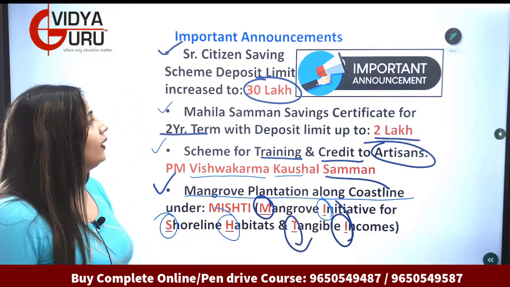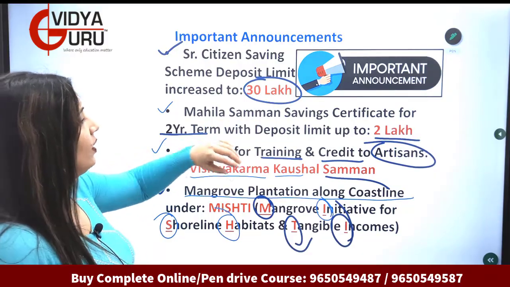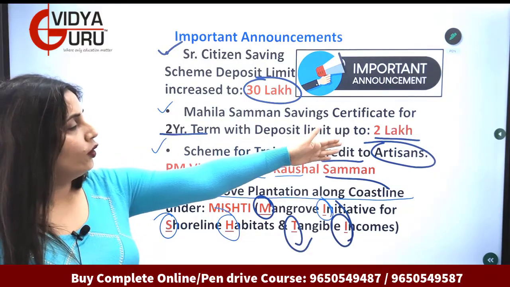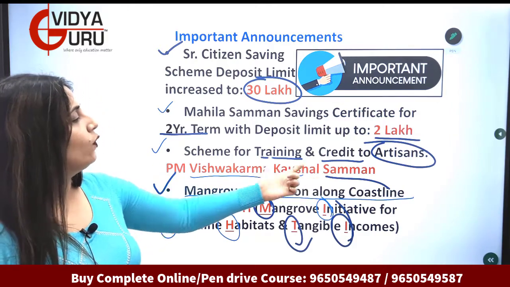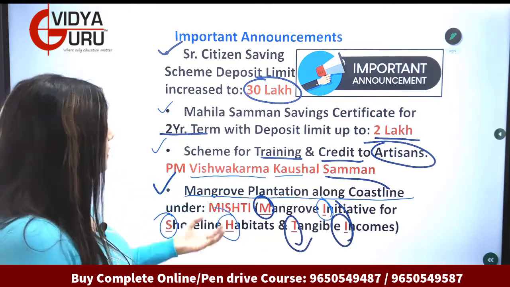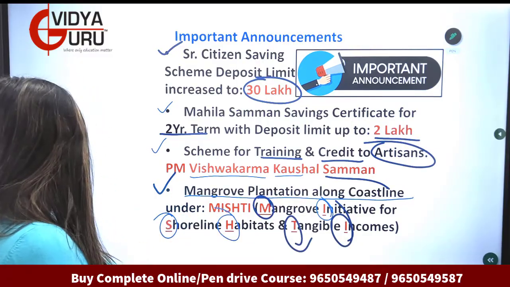The questions are significant. Senior citizen saving scheme, 30 lakh limit. Mahila Samman saving certificate for 2 years, for the term of 2 years, 2 lakh maximum. Vishwakarma Kaushal Samman is for training and credits to artisans. And mangrove plantation under Mishti scheme.